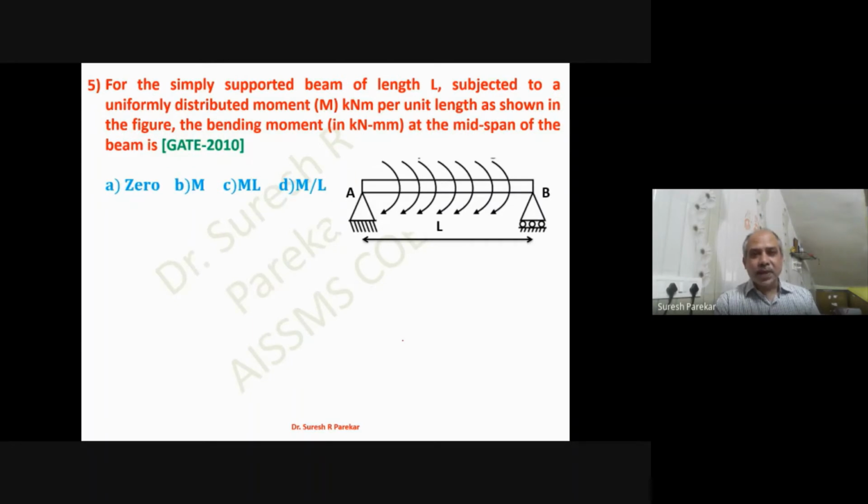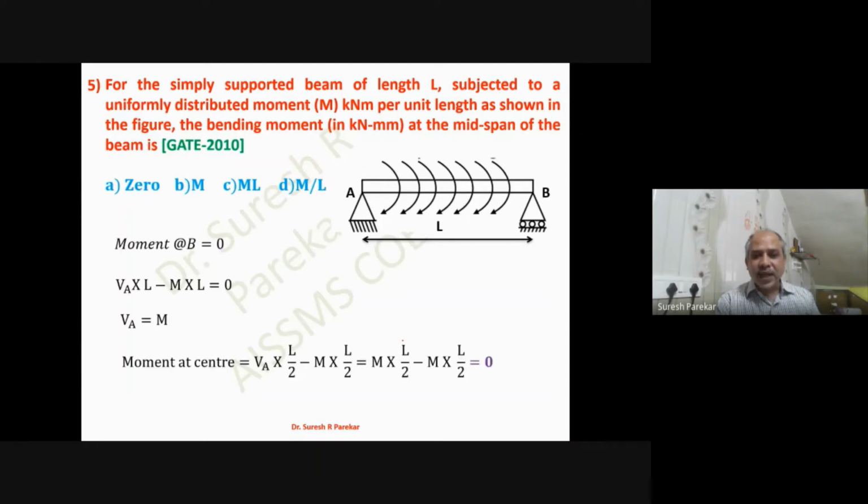Then for a simply supported beam of length L subjected to a uniformly distributed moment, kilonewton meter per unit length, as shown in the figure, the bending moment at mid span. So we have this M kilonewton meter per unit length. So the total load we will get is M into L, and then we have VA into L minus M into L equal to 0. We have taken moment about B, and from which I will get the value of VA as M.